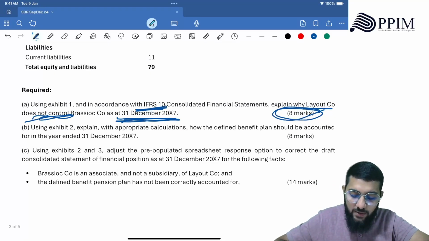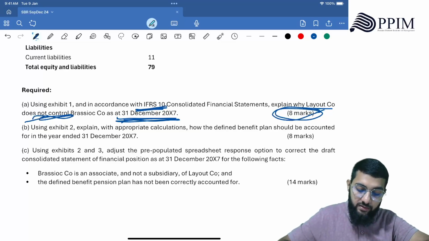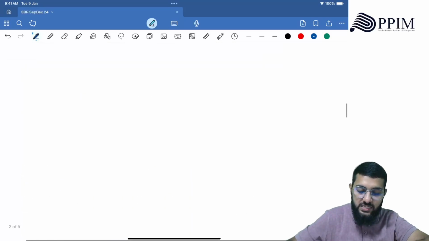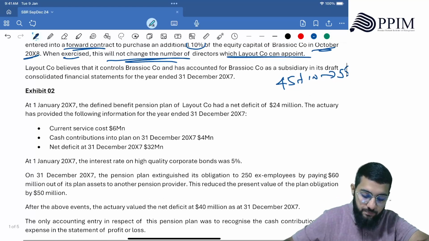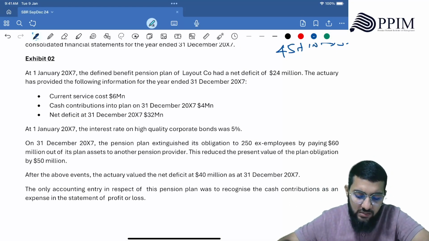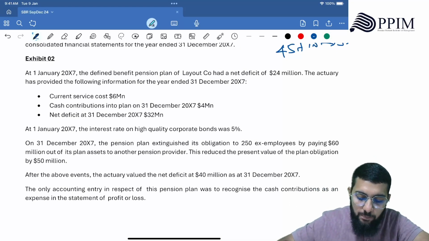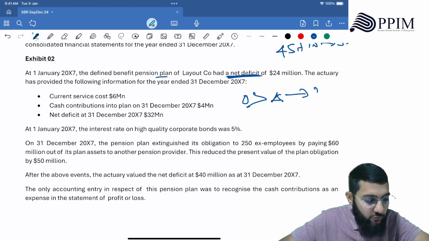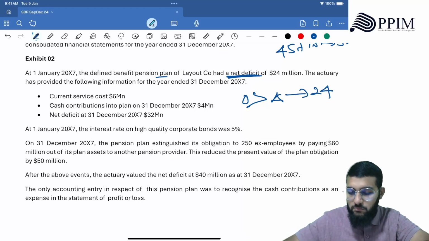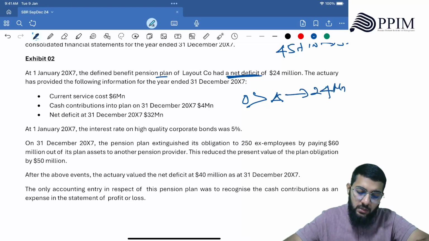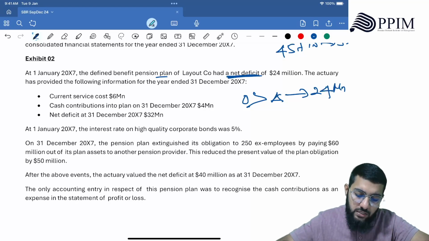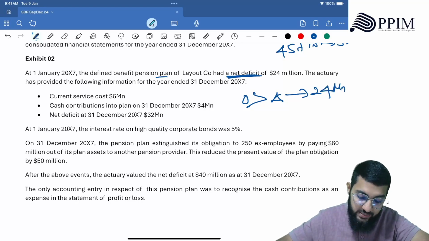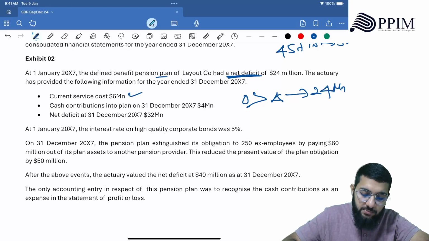Using exhibit 2, explain with appropriate calculations how the defined benefit plan should be accounted for in the year ended 31st December 2027, IAS 19. Let's go to exhibit 2. At 1st January 2027, the defined benefit pension plan of Layout Co had a net deficit. So they are saying net deficit meaning obligation exceeds the asset. So that's 24 million. Okay, 24 million. The actuary has provided the following information for the year ended 31st December 2027. Current service cost 6 million.